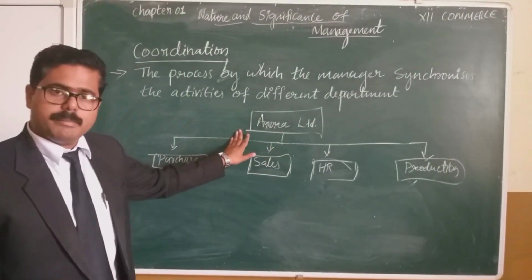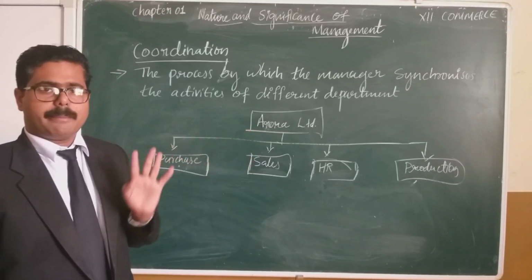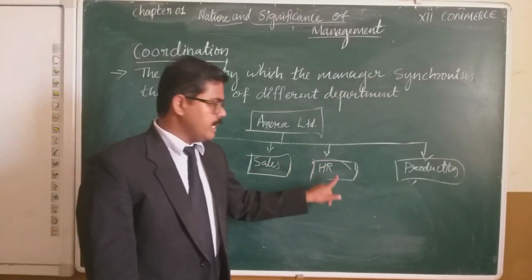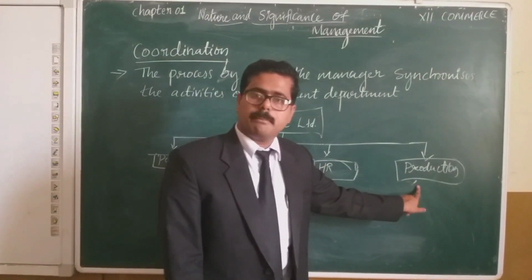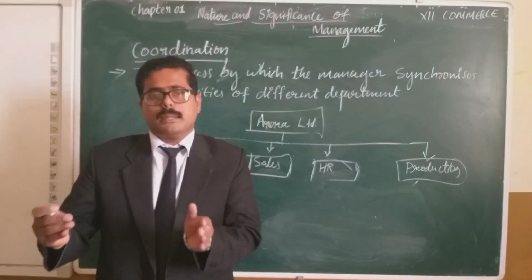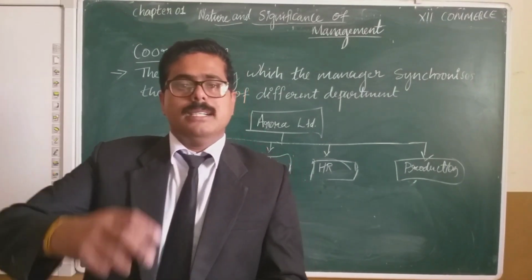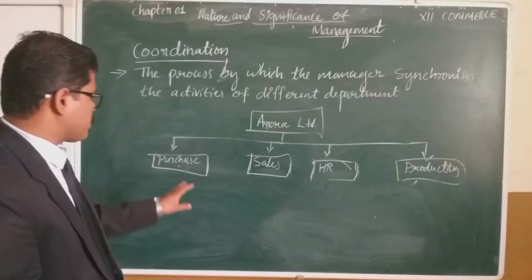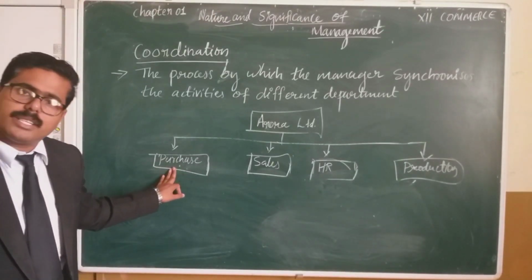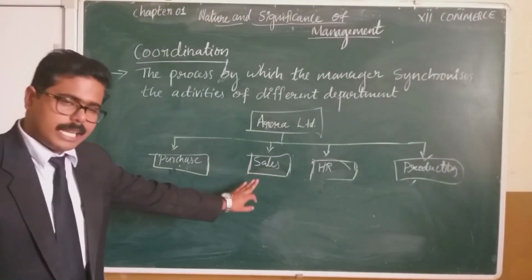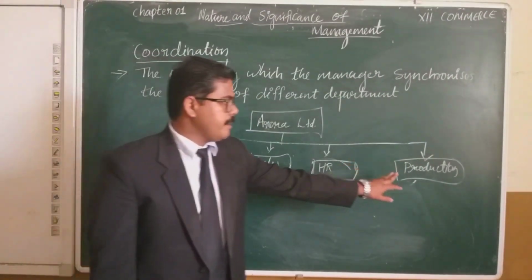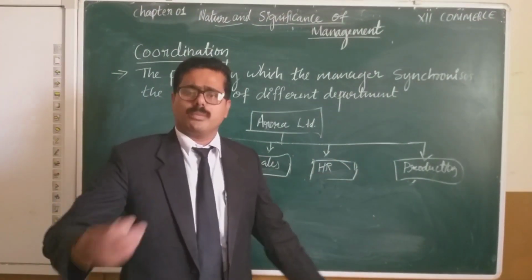Aurora Limited is a company which has 4 departments. The first one purchase, the second one sales, the third one HR, and the fourth one production department. These departments will be working towards attainment of their departmental goals only. Yes or no? So purchase department will have their own objective, whereas sales will have their own, and HR will have their own, and production will have their own objective.